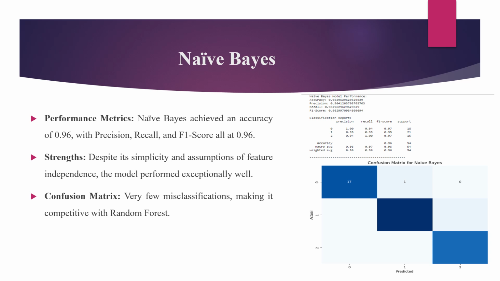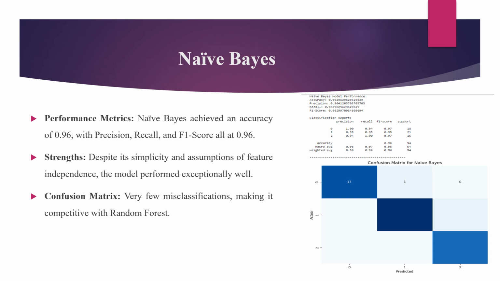Naive Bayes is a simple yet effective model for classification tasks. Despite its assumption of feature independence, the model performed very well on the wine dataset, achieving an accuracy of 0.96, matching the performance of random forest. Precision, recall, and F1 score were also high at 0.96 across the board.